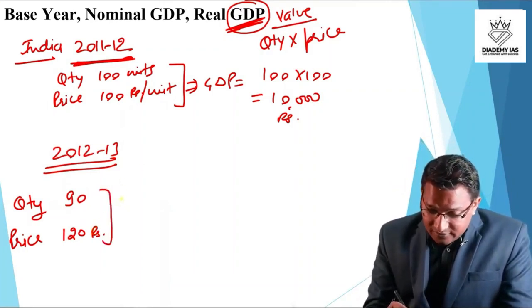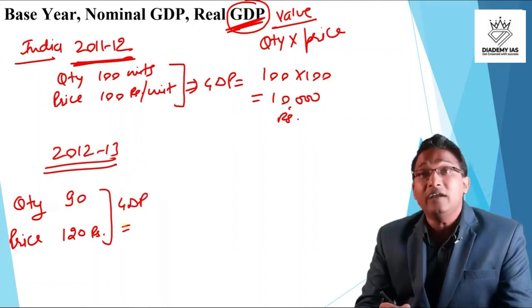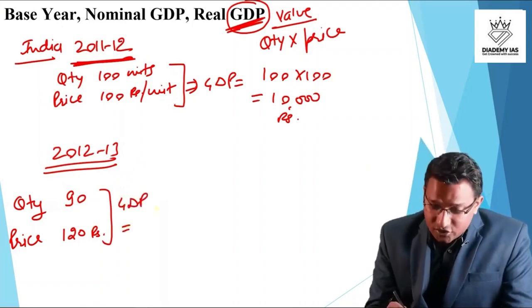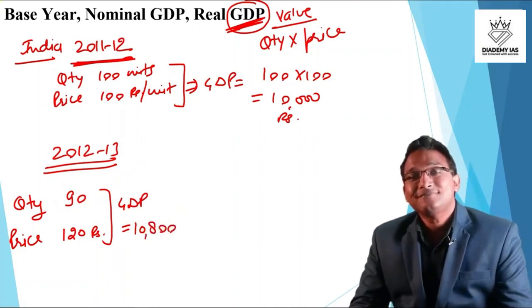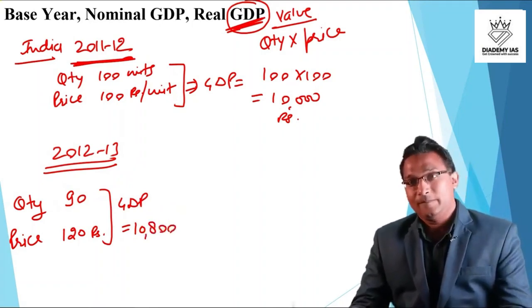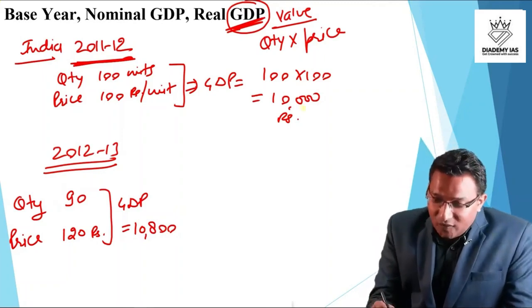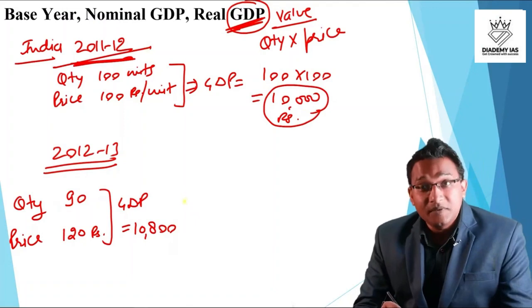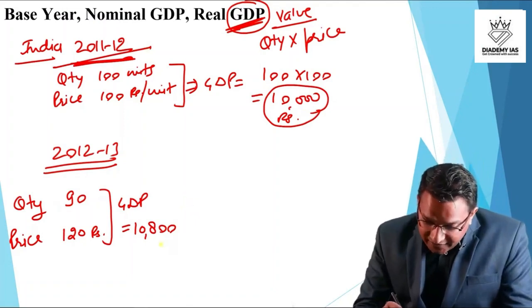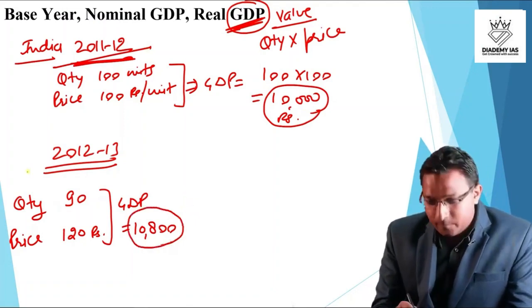That means the GDP value will be 90 into 120. That is how much? Rupees 10,800. Now please tell me, the GDP value was 10,000 rupees in 11-12 and the GDP value is 10,800 rupees in 12-13.